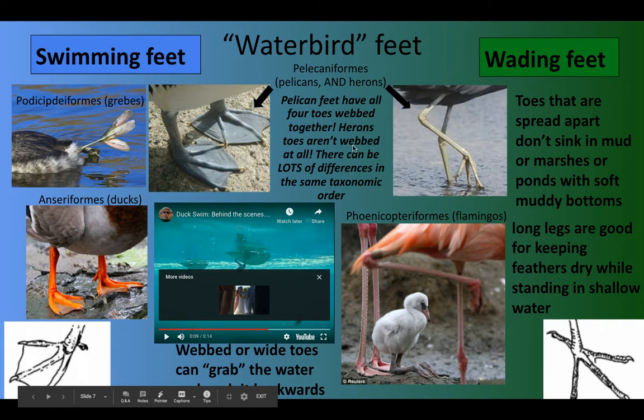One last thing to note on this slide. So, pelecaniformes. Yes, there's pelicans in pelecaniformes, but there's also herons. These two birds with these two very, very different legs and feet are in the same order. They both live in water, and they both have a similar diet. But they get around much, much differently. This one has the wading feet, this one has the swimming feet.